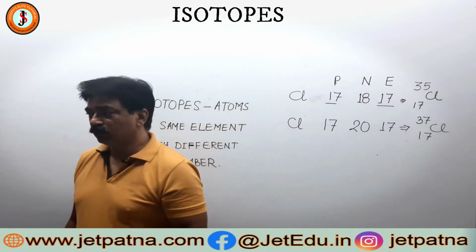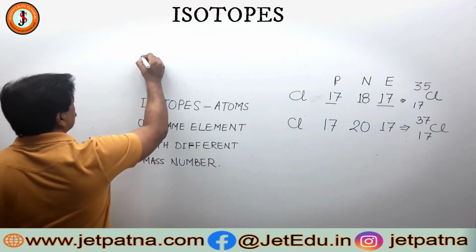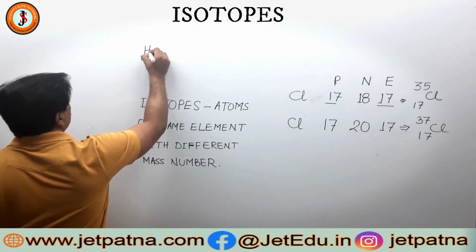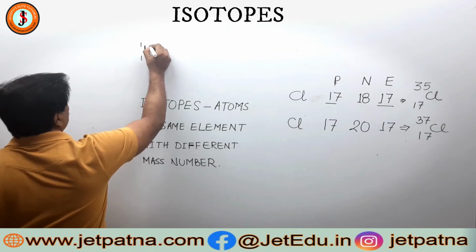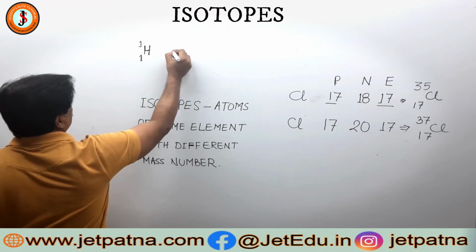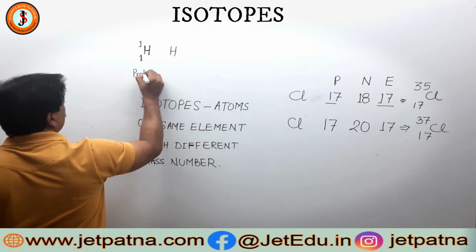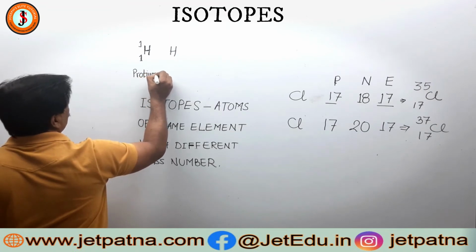Some more examples of isotopes: hydrogen has a very important isotope called deuterium. Since this has only a proton, we call it protium.